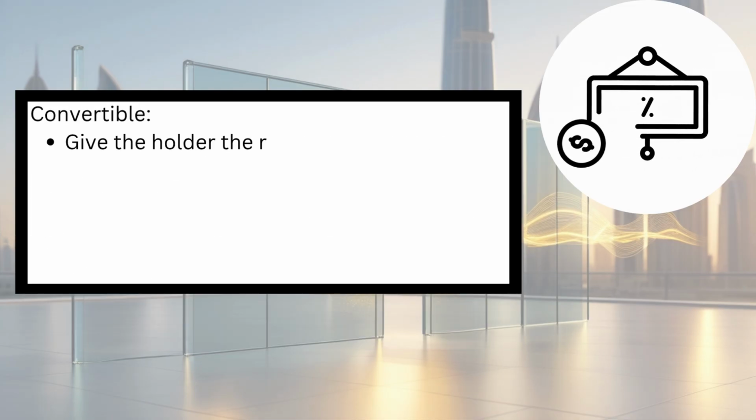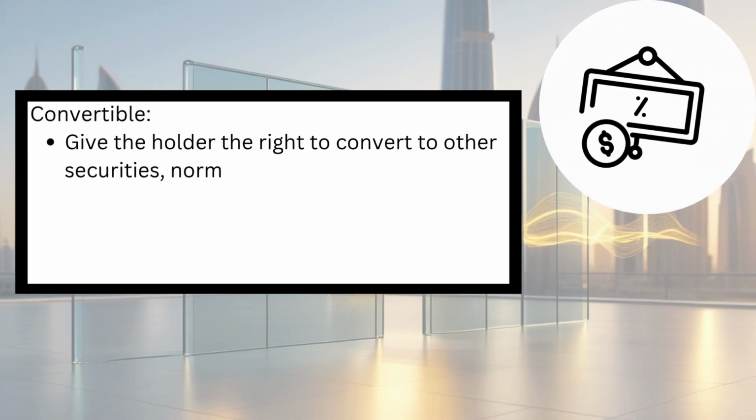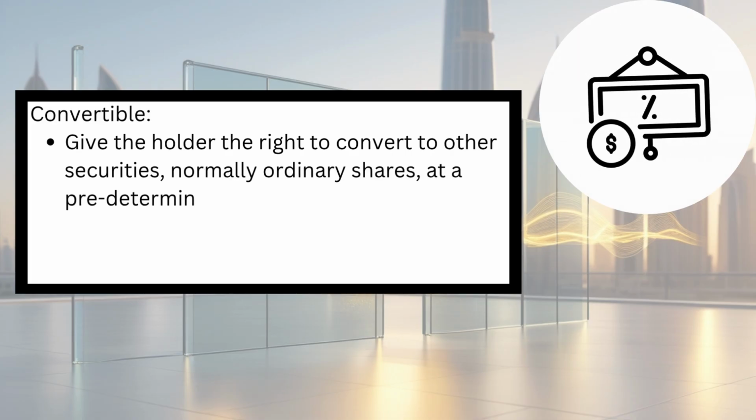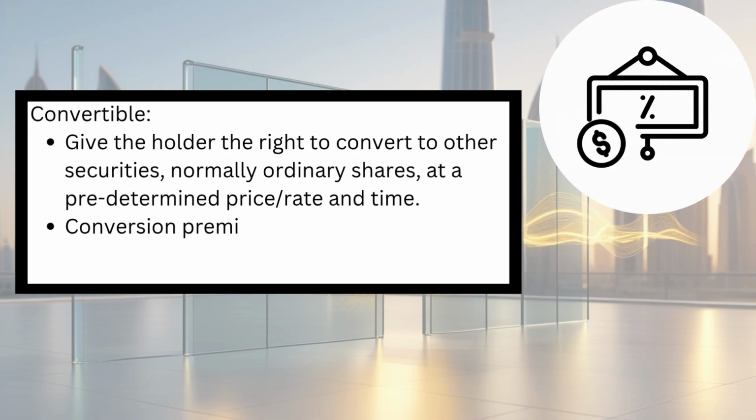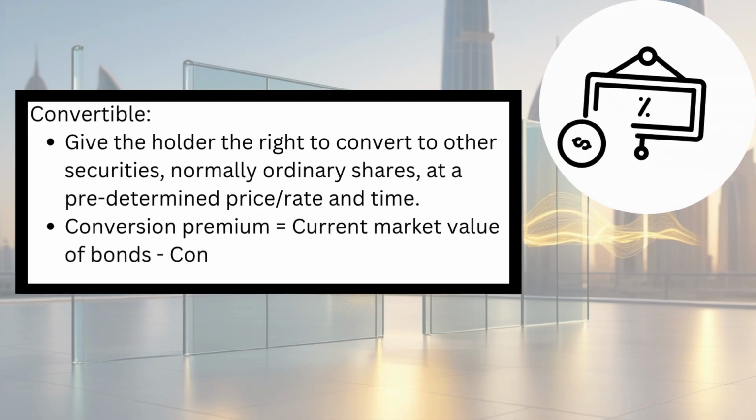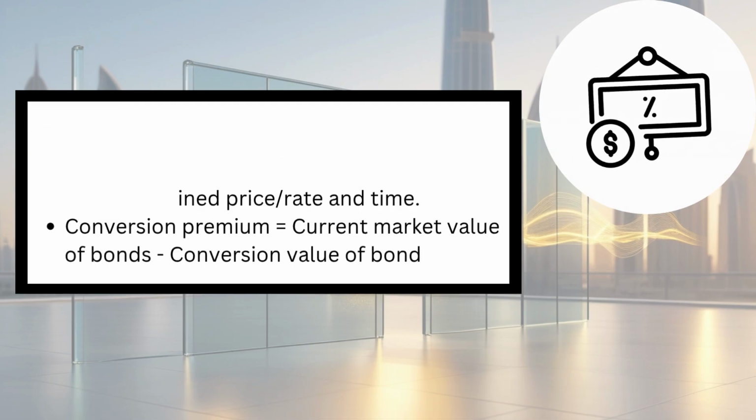Convertible bonds give the holder the right to convert to other securities, normally ordinary shares, at a predetermined price, rate and time. Conversion premium equals current market value of bonds minus conversion value of bond.